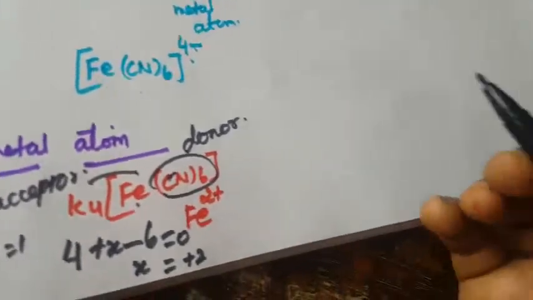The next one is the ligand. What is meant by ligand? A ligand is the atom or group of atoms bound to the central metal atom. Those directly bound to the central metal atom are called ligands.